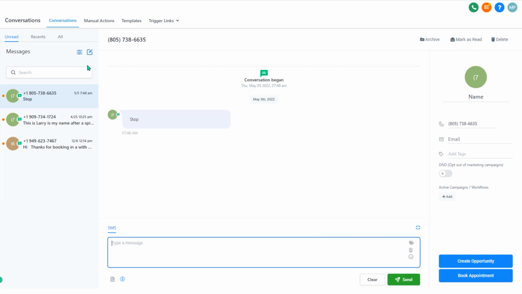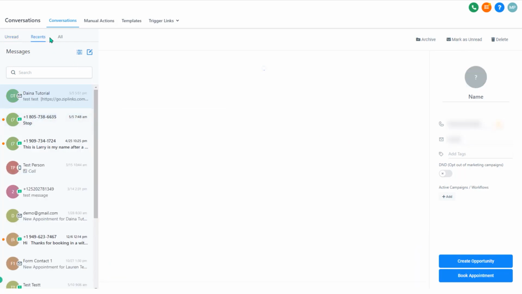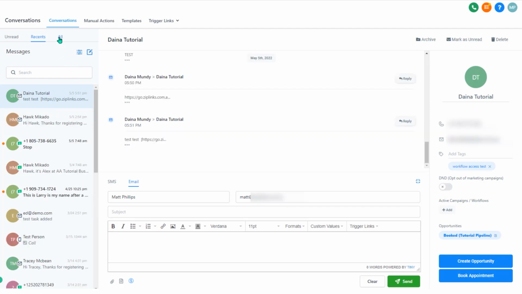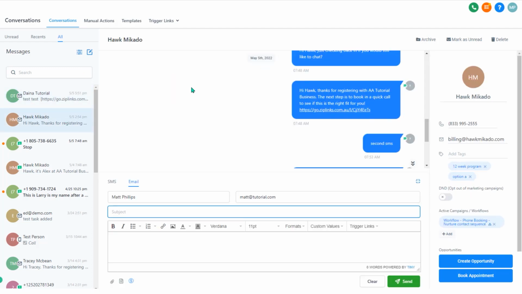In order to keep this tidy, either reply manually, or if you don't need to, then just simply hit mark as read. The recents column will simply show you the most recent messages, and all will actually show you the most recent messages as well. You can keep scrolling down and hit load more to see more messages.